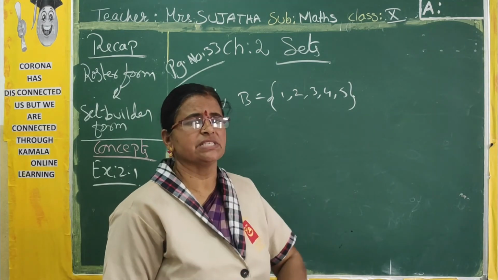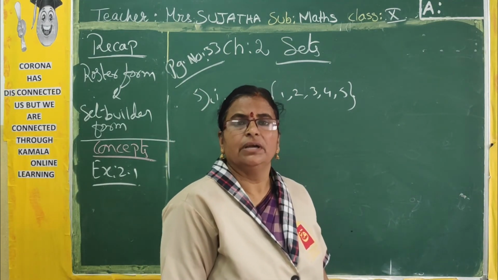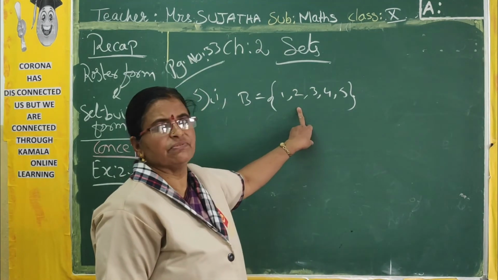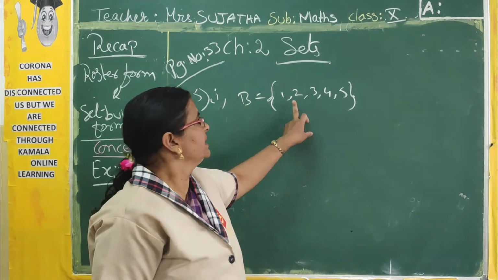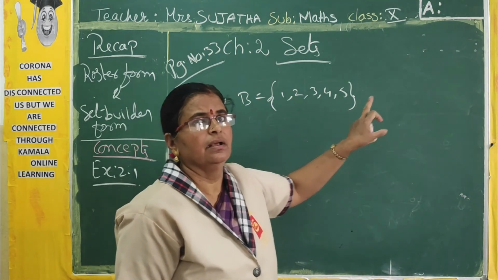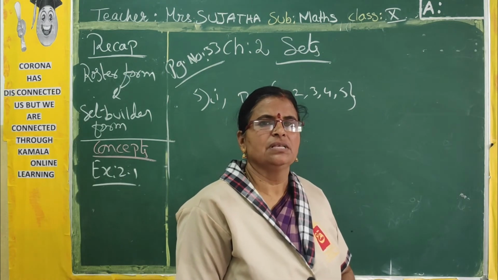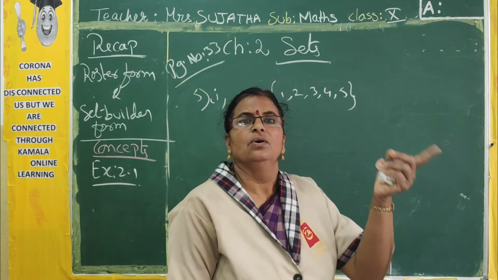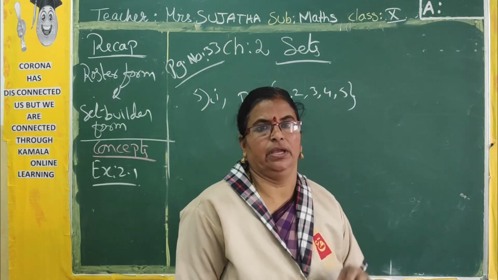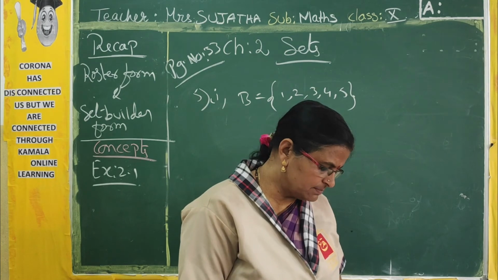What is the difference between set builder form and roster form? In the previous session I said. What is roster form? The elements we write inside the bracket should be differentiated by commas. What is set builder form? In set builder form we should first write its nature and what pattern it is following. That you have to write. Okay. Now, in the fifth sum, second one.